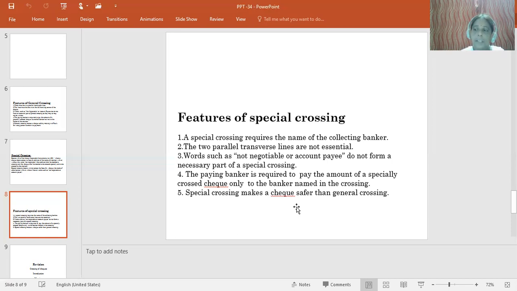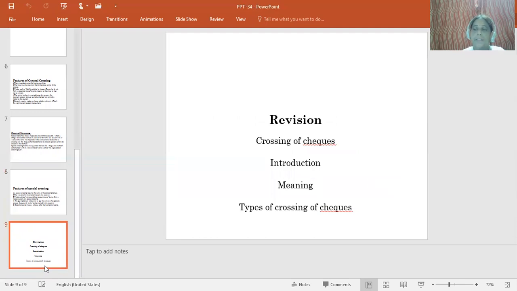In case of crossing, we can also come across a few very important things. One more very important thing we may know about crossing is, what is double crossing? When a check bears two separate special crossings, it is called double crossing.